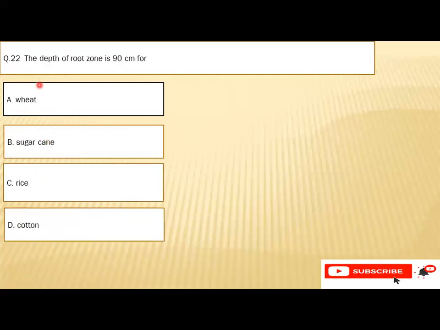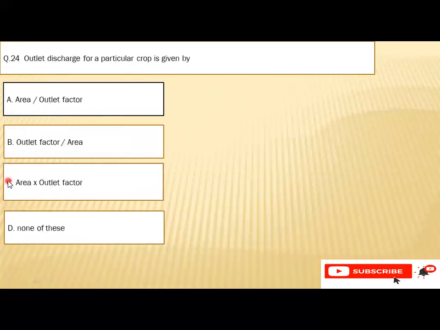Question number 22: the depth of root zone is 90 centimeter for A. Wheat, B. Sugarcane, C. Rice, D. Cotton. So the right option is C, that is rice. Question number 23: the average delta of rice crop is nearly A. 30 centimeter, B. 60 centimeter, C. 120 centimeter, or D. 150 centimeter. So the right option is C, that is 120 centimeter.